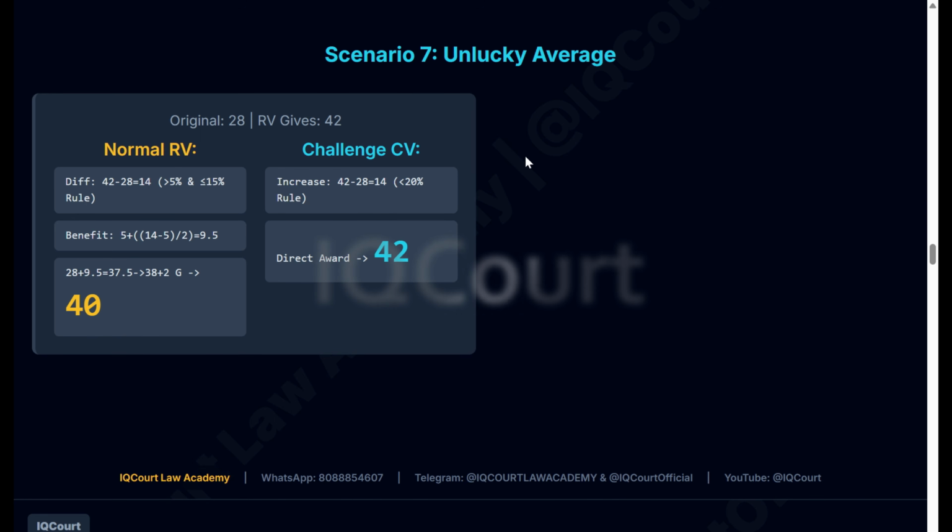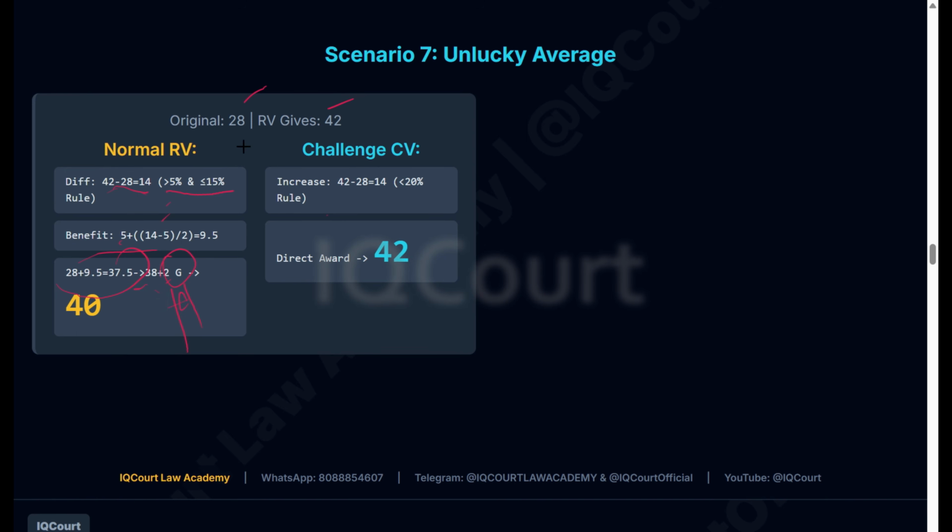And the seventh scenario, the original score is 37. The revaluator gave 42. The difference between these two is 14 marks. It falls under the 5 to 15% rule. Of this, 5 marks, then the remaining marks will be averaged. Then you got 38 marks. You got 2 marks, they will give you grace, so 40 marks.